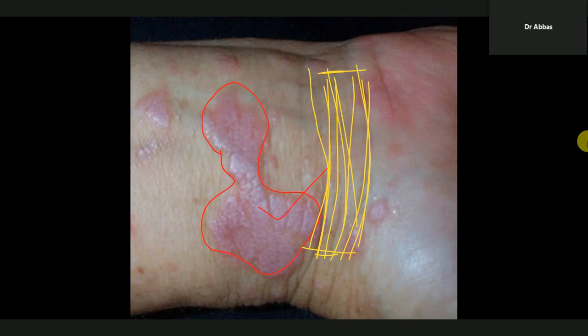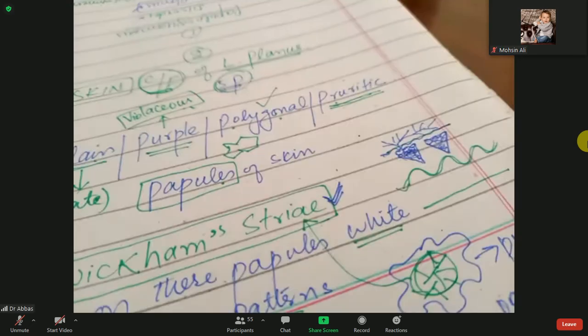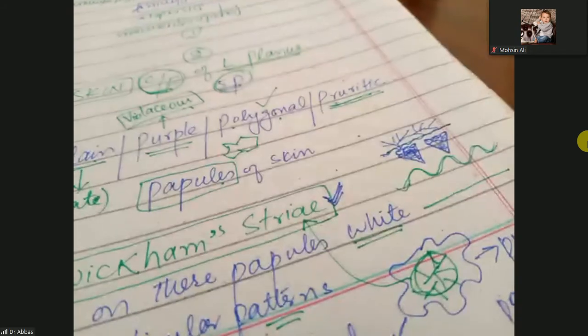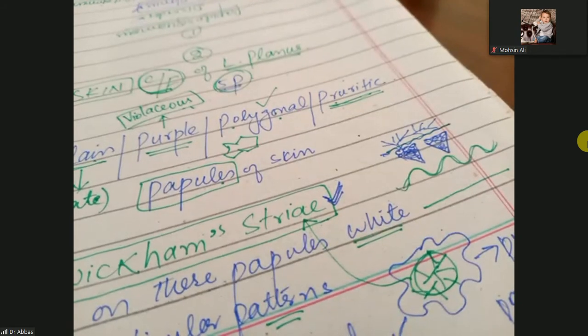So next one. Let's look at the next one. What is the Wickham's striae? Look at here, Wickham's striae.